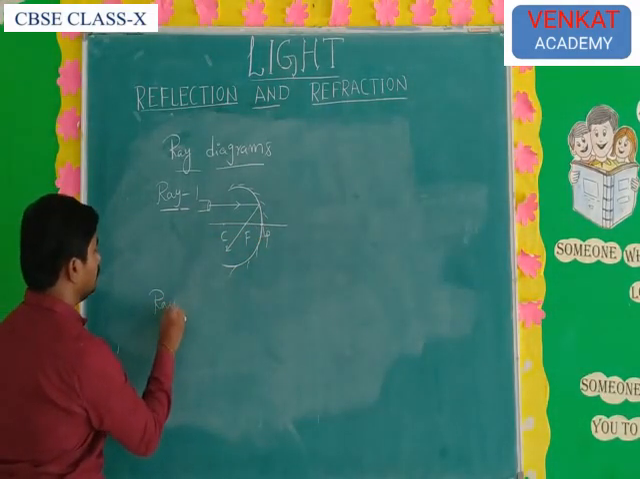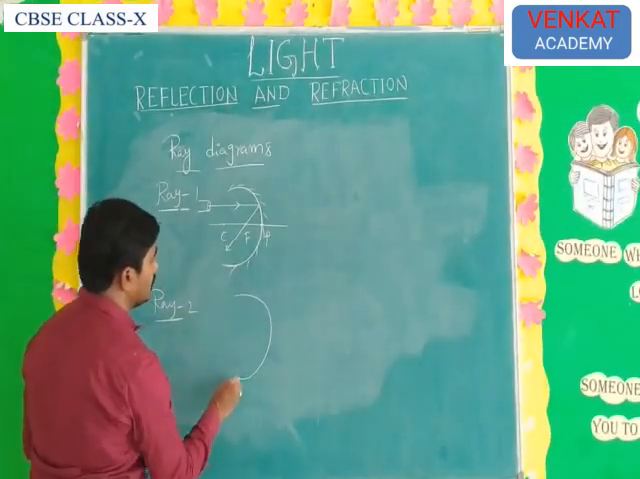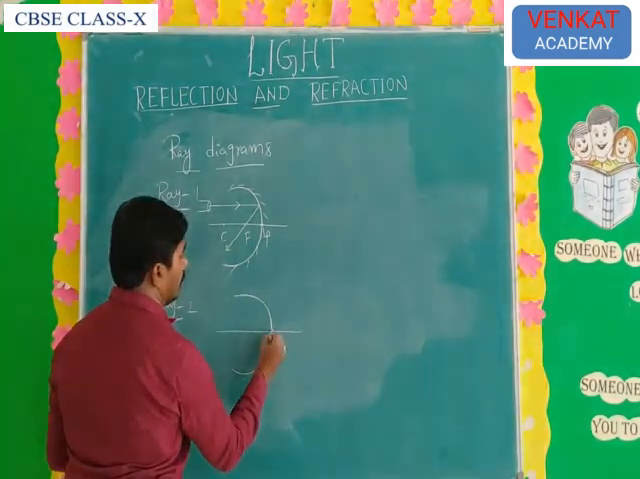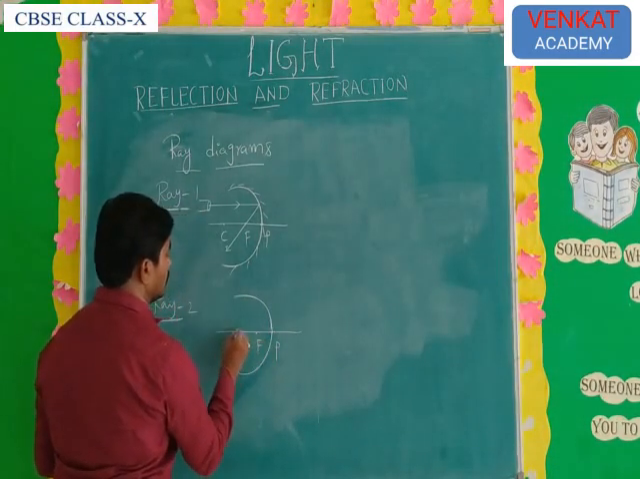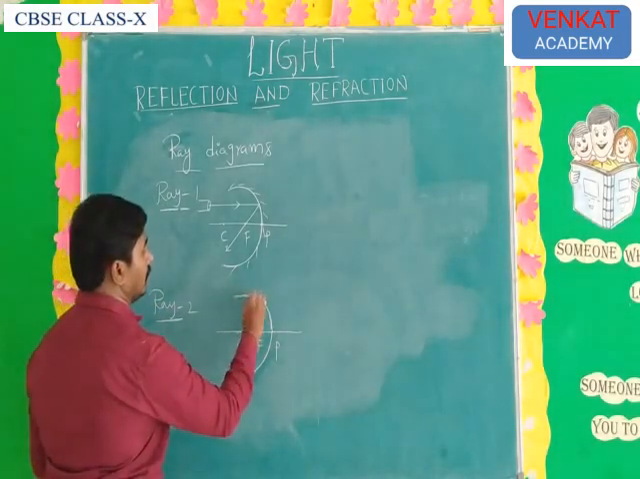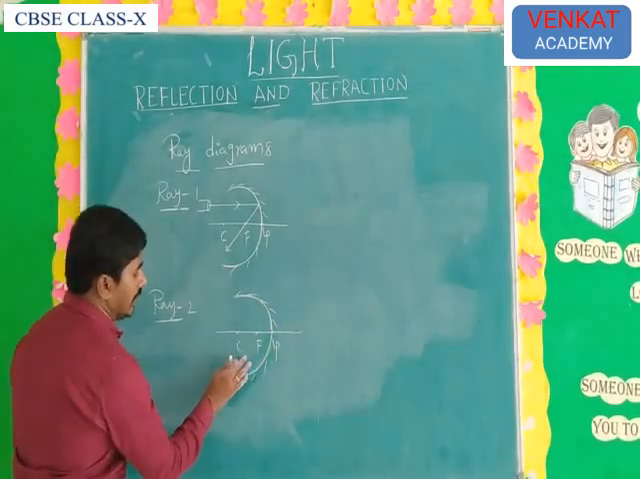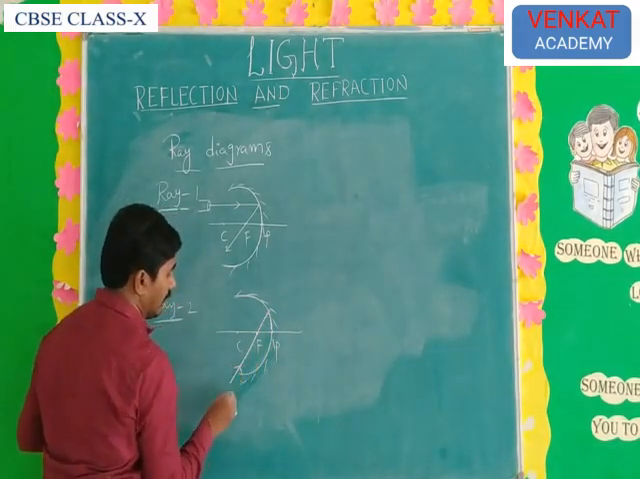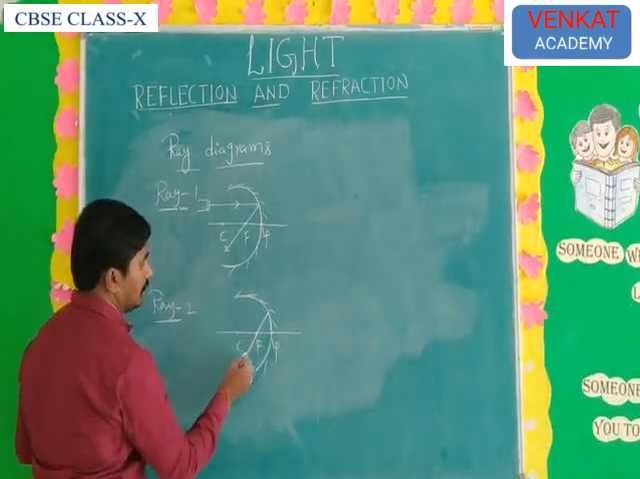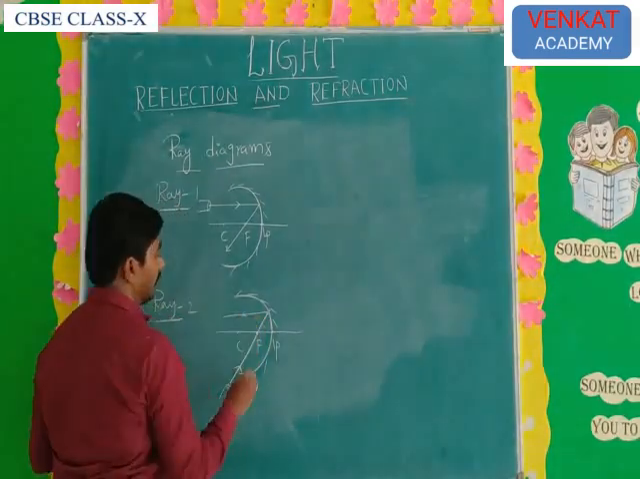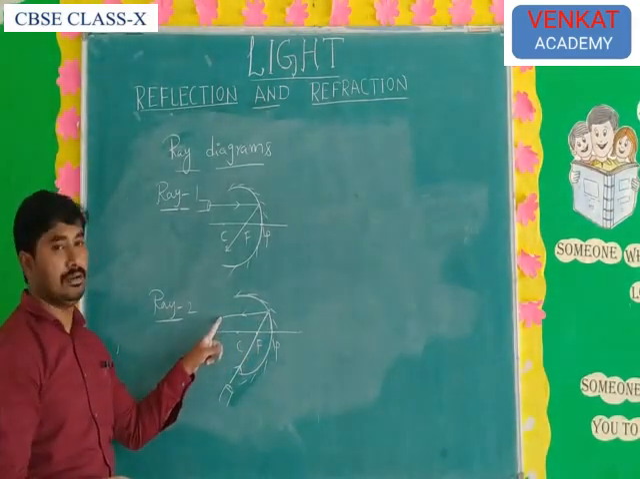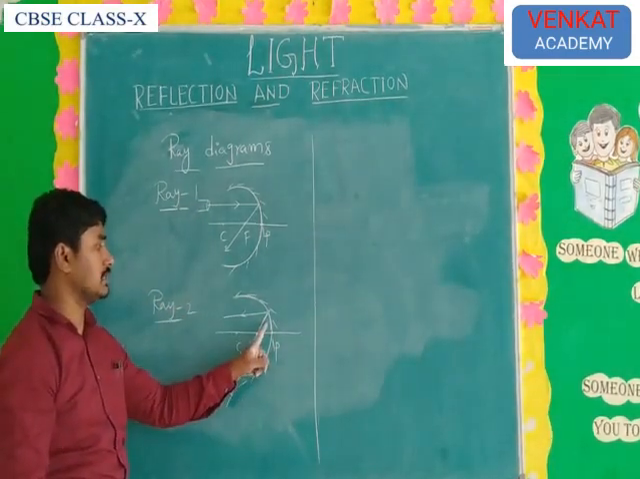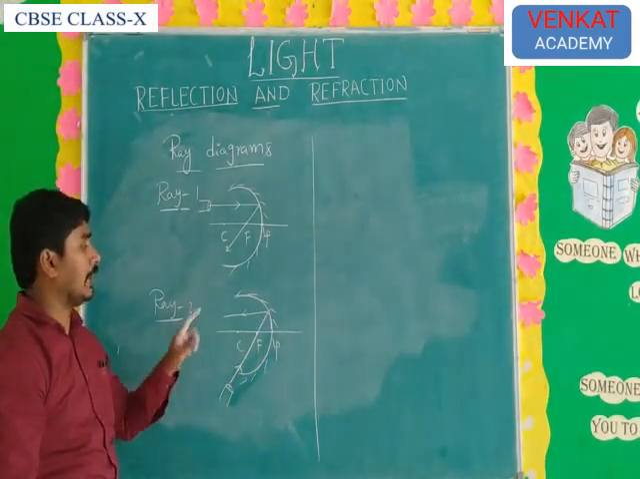And ray 2. For ray 2, take a concave mirror, mark the pole, the focus, and the center of curvature, with the silver coating. When a light ray passes through the focus, what happens? After reflection, the reflected ray passes parallel to the principal axis. This is ray 2. So what is ray 2? A light ray passing through the focus, after reflection, passes parallel to the principal axis.